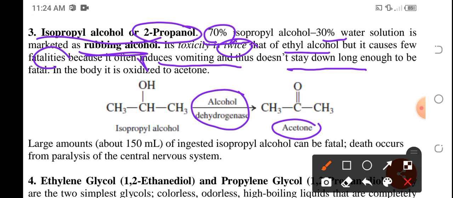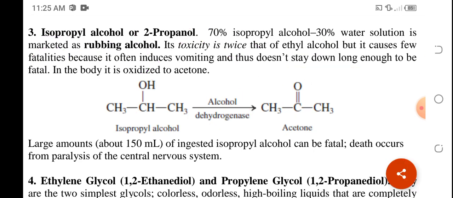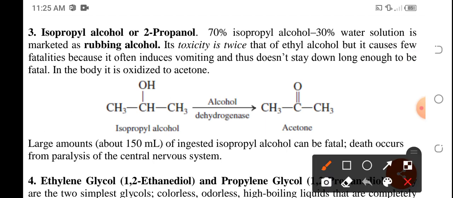Okay, so still, oxidation is possible because of the alcohol dehydrogenase present in the body. Ganun pa rin, the hydroxyl group in the alcohol will be oxidized to become carbonyl group. Okay? If you're going to ingest a large amount of isopropyl, of course, this could be fatal.